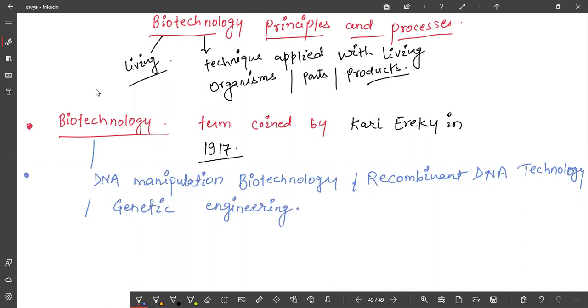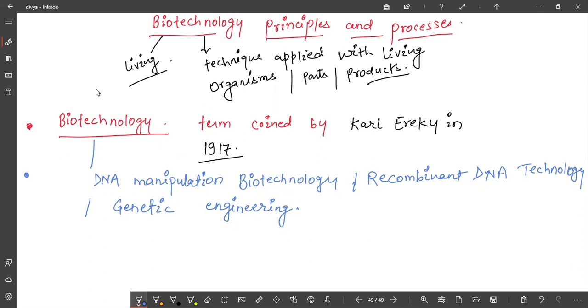Specifically, a functional segment of DNA is called a gene. So here we discuss the manipulation done in genetic material, which may be DNA or RNA. These are known as DNA manipulation biotechnology. It is also known as recombinant DNA technology, and another name is genetic engineering.